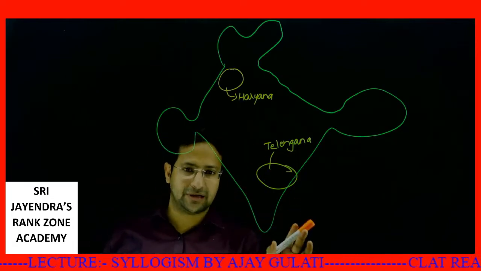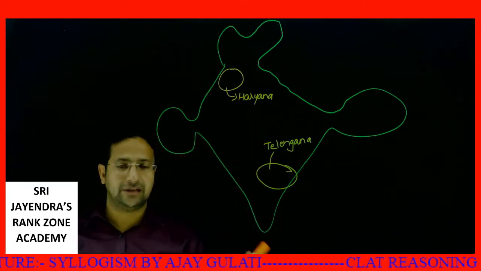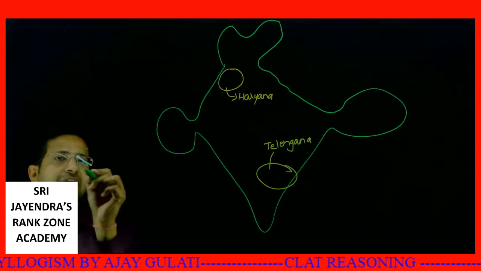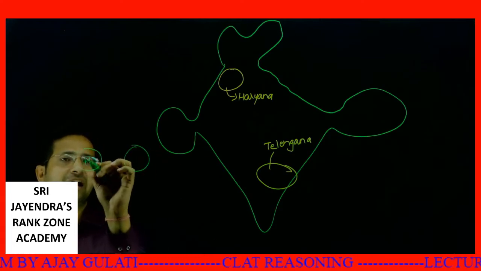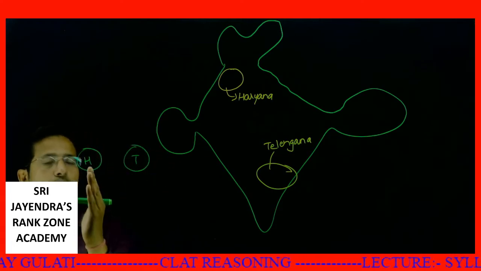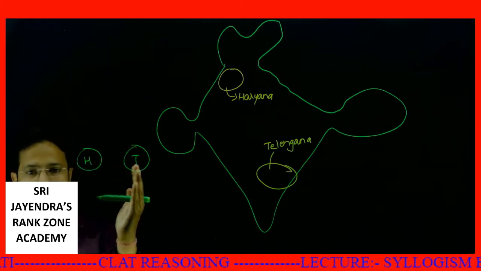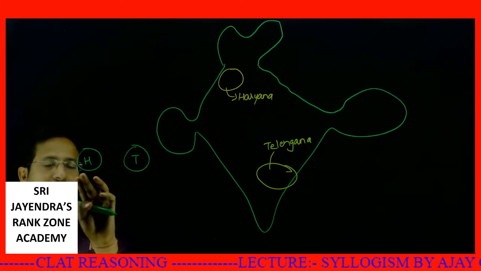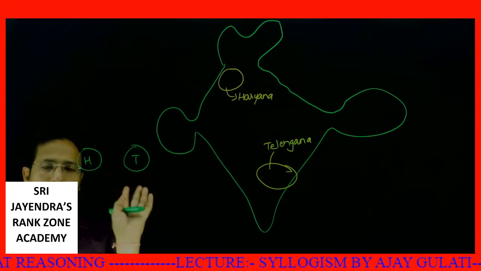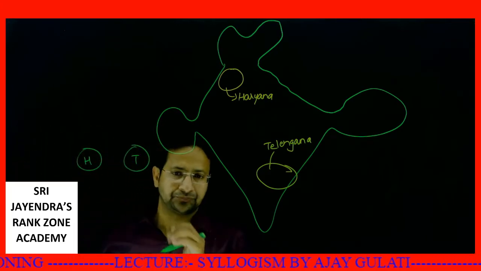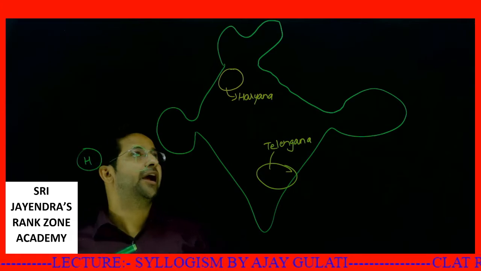I'll tell you a very suitable example after this part. No Haryana is Telangana means these two sets are absolutely disjoint sets. This is Haryana, this is Telangana. No Haryanvi is Telangana. It means they don't intersect at all. This part done.